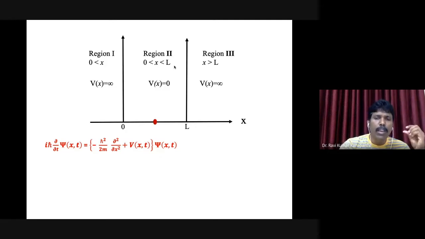Okay, now having defined this problem, the next step in quantum mechanics is that we need to solve the time dependent Schrodinger wave equation. We need to solve the time dependent Schrodinger wave equation. But as you realize, what is the potential energy within the box?